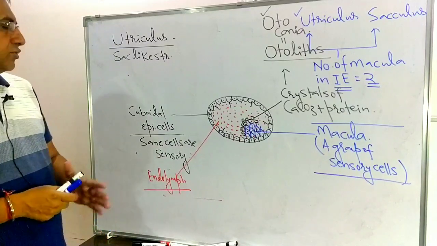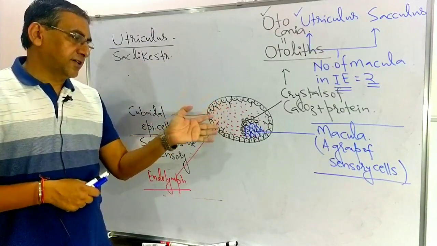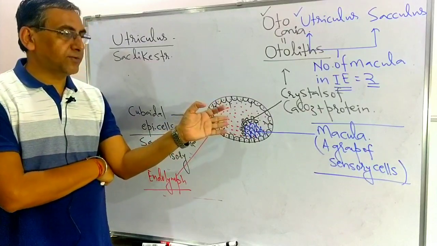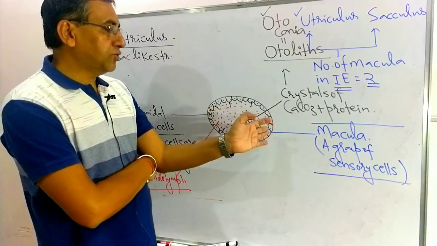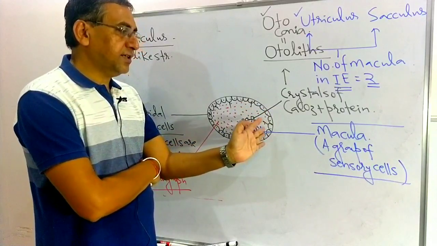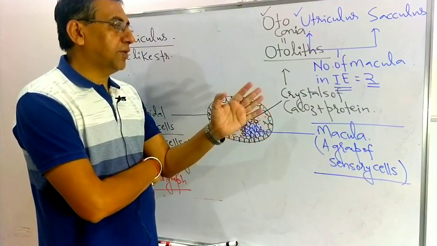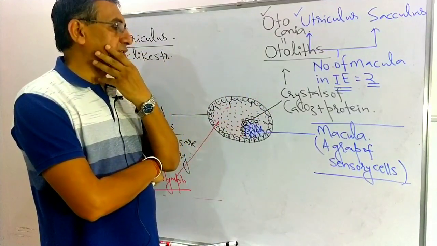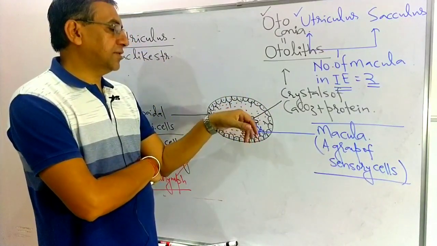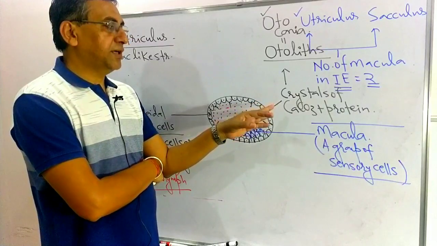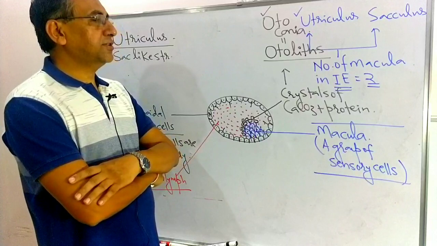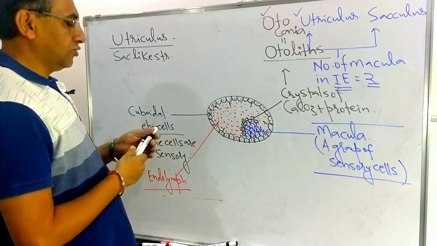So utriculus is a sac-like structure internally lined by a layer of cuboidal epithelial cells, some of which are sensory, filled with a fluid, endolymph. In the body of the utriculus, a group of sensory cells is present, known as the macula. The number of maculae internally is two, one in utriculus and one in sacculus. In contact with this macula, crystals made up of calcium carbonate and proteins are present. They are known as the otoliths, or otoconia.